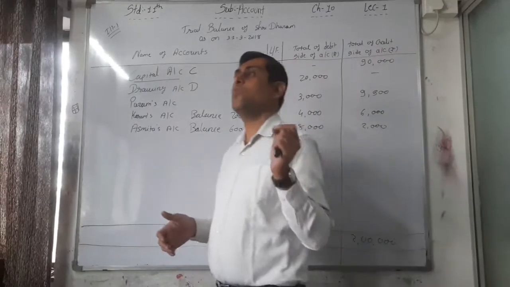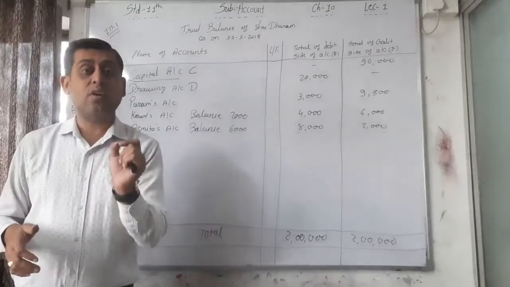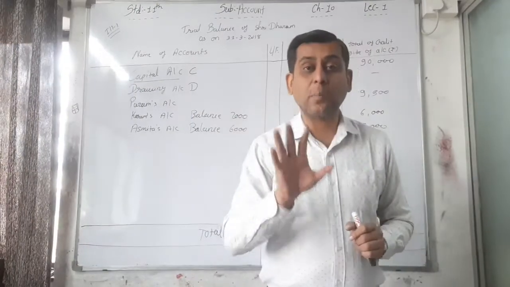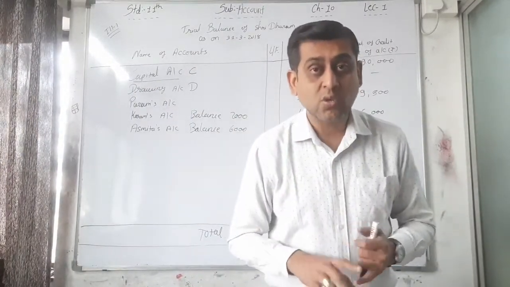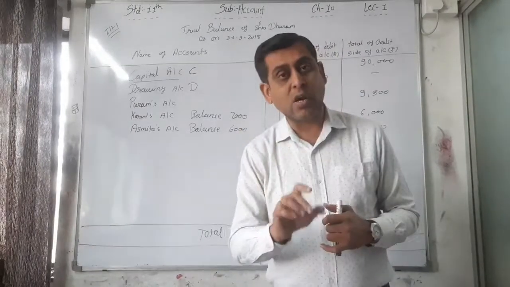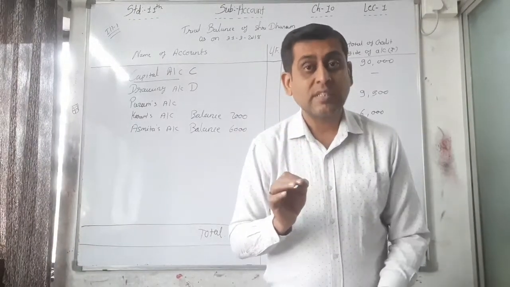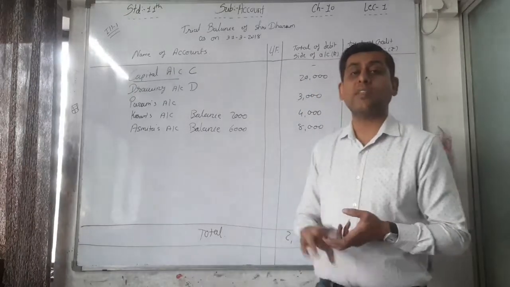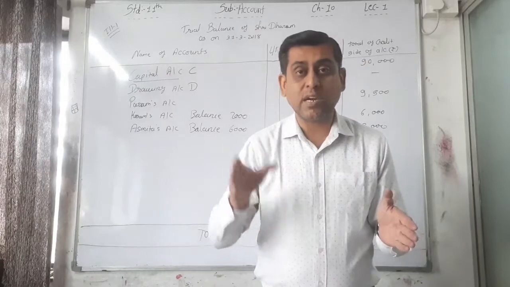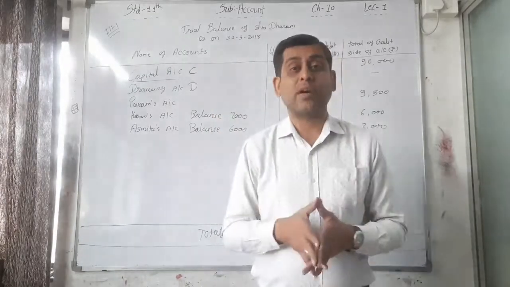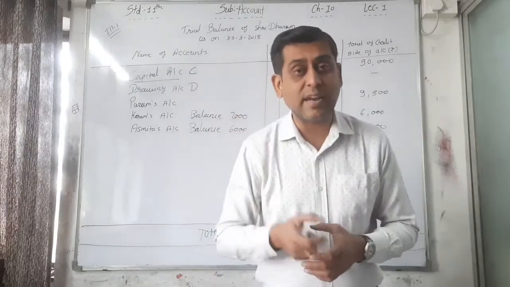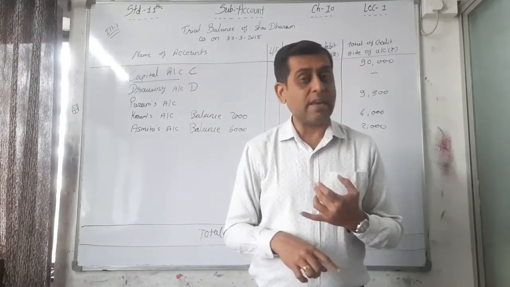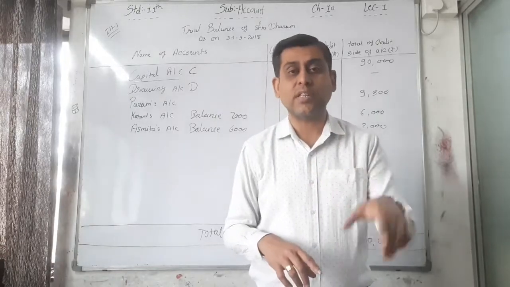Whenever the word received is given, it means it's our income, otherwise it is compulsorily our expense. So wages is a nominal account, that you have to know compulsorily. Salary is a nominal account, that you have to know compulsorily. And in the nominal account, two kinds of accounts are there. One is the expense account, the second is the income account. If the word received is there, then it's an income, otherwise it's an expense. Salary account, wages account, both are our expenses, that's why debit.